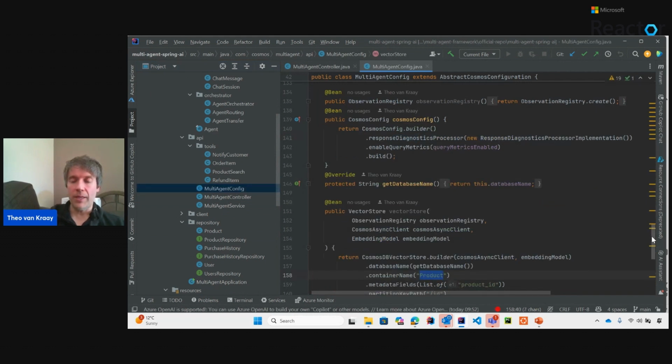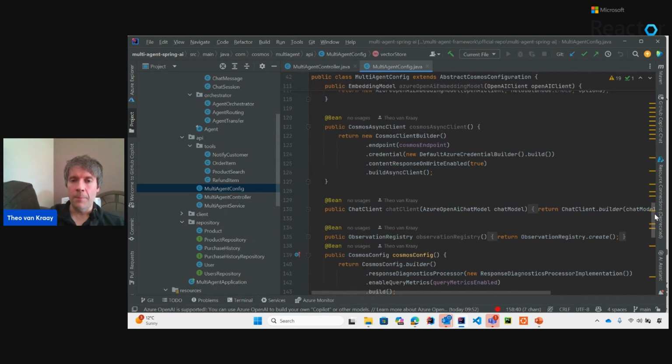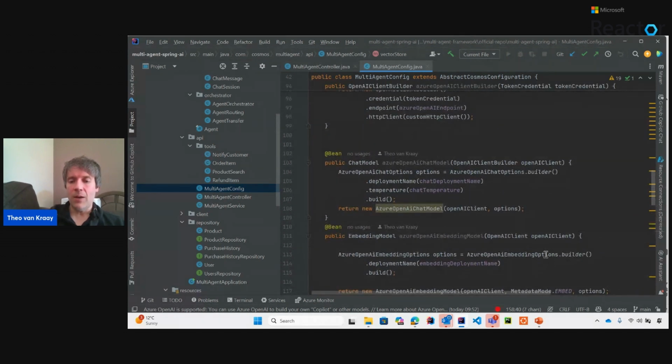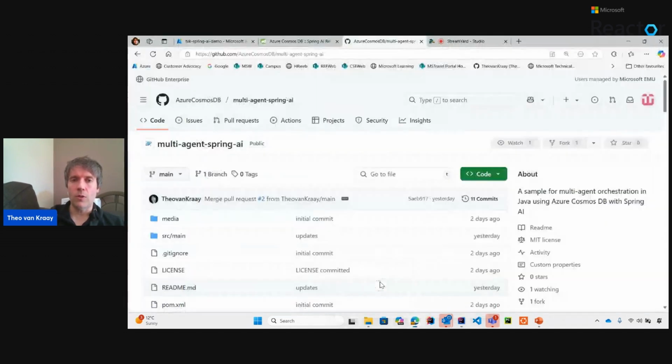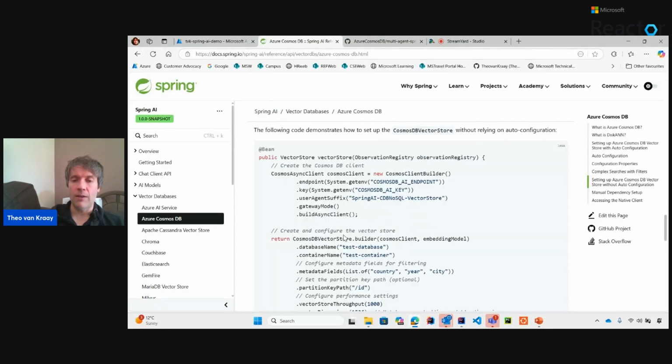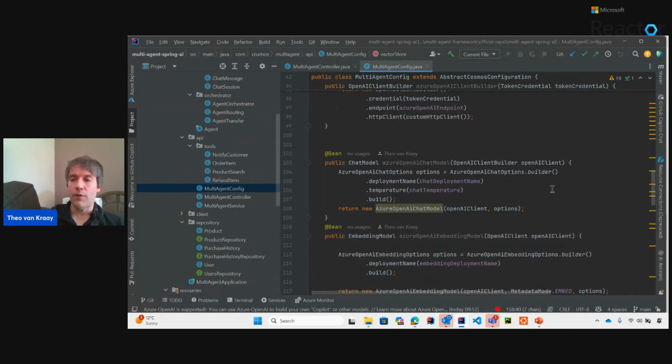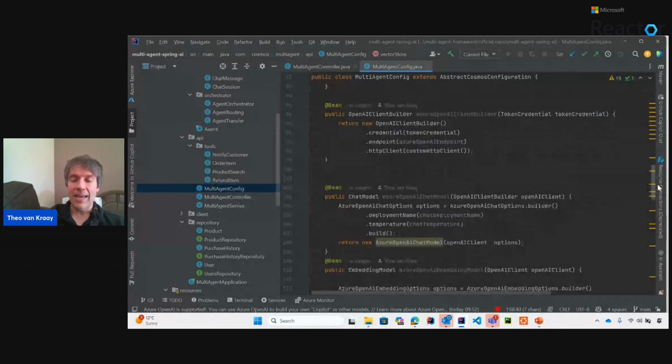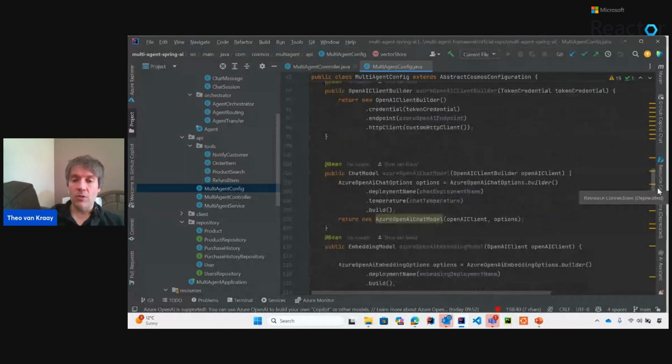This is a Spring Boot application. As I said, there's a bunch of beans that I'm defining here. Now, if you were to go to the instructions on the Spring AI website on how to wire up the vector store for Cosmos DB, you'd find this, and it will be showing you how to define a bean here with the Cosmos client and everything, and that's fine. But what I've done here is define the Cosmos client bean separately, and the reason for that is, in this case, I'm using Cosmos DB both as a vector store and as a transactional store.